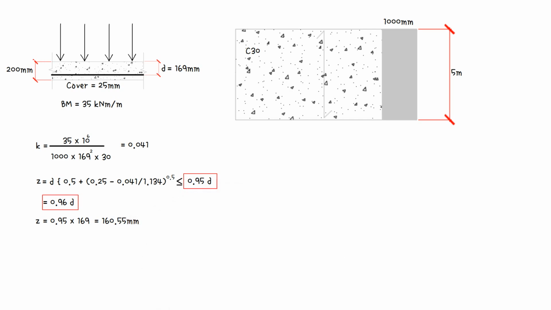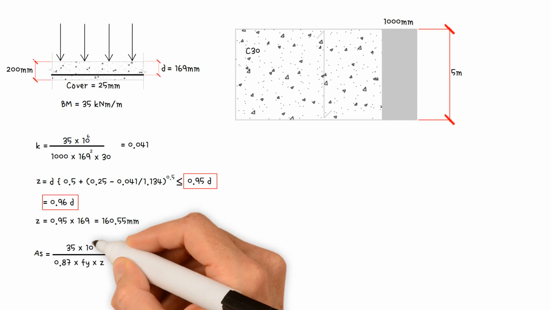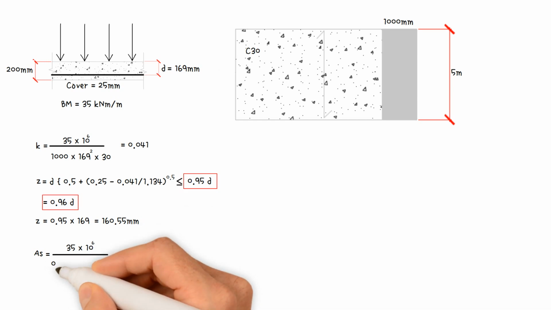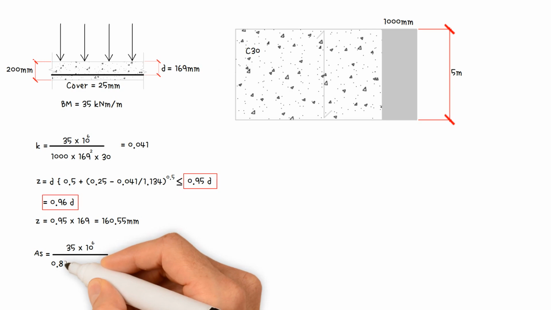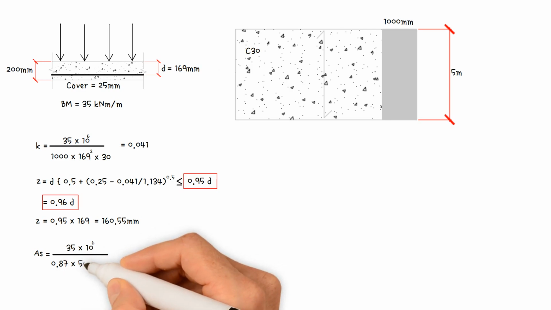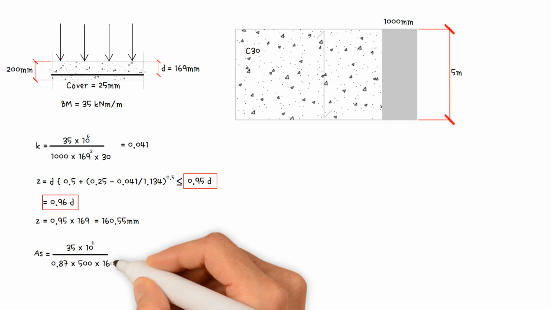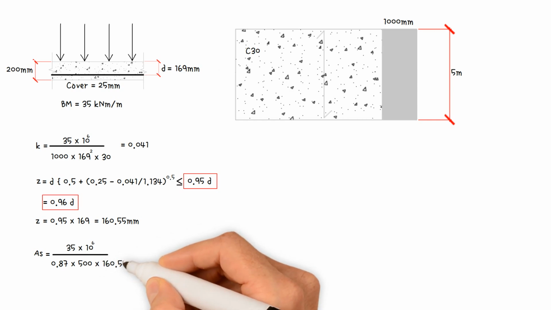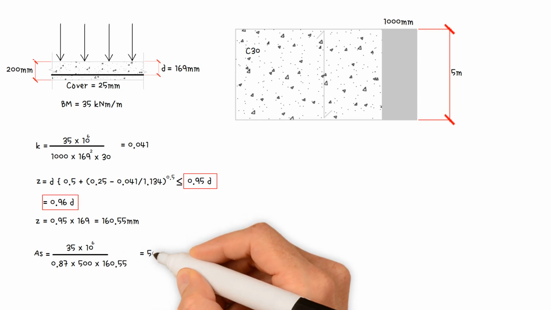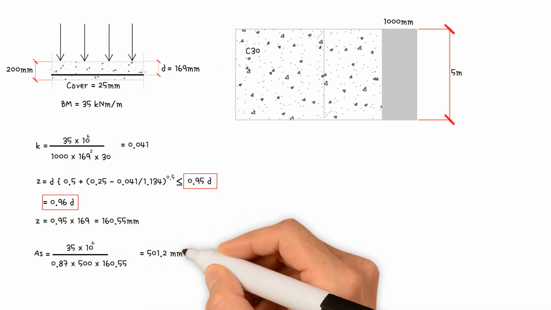160.55 mm. Using this equation, we should be able to calculate the area of reinforcement required in a concrete slab to resist tension due to bending, which is equal to the bending moment, 35, times 10 to 6, divided by 0.87, divided by the tensile capacity of the steel reinforcement, 500 newtons per millimeter squared, divided by Z, 160.55 millimeters. This corresponds to a value of 501.2 mm squared per meter.